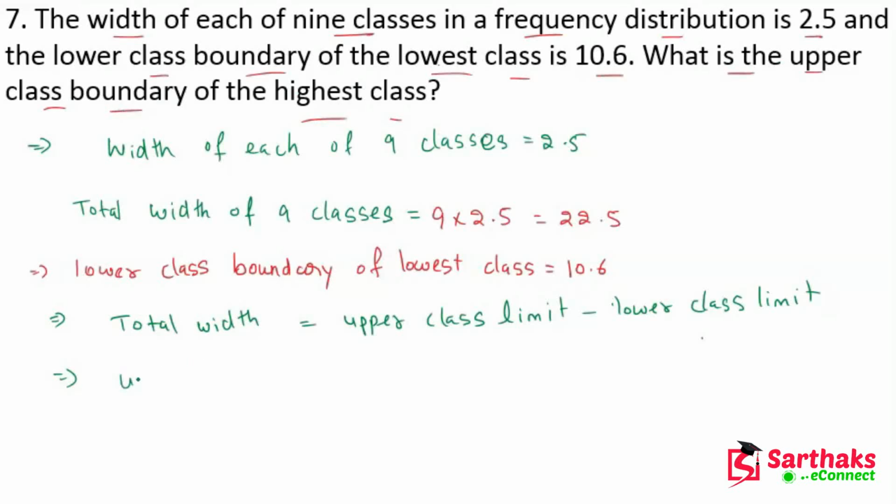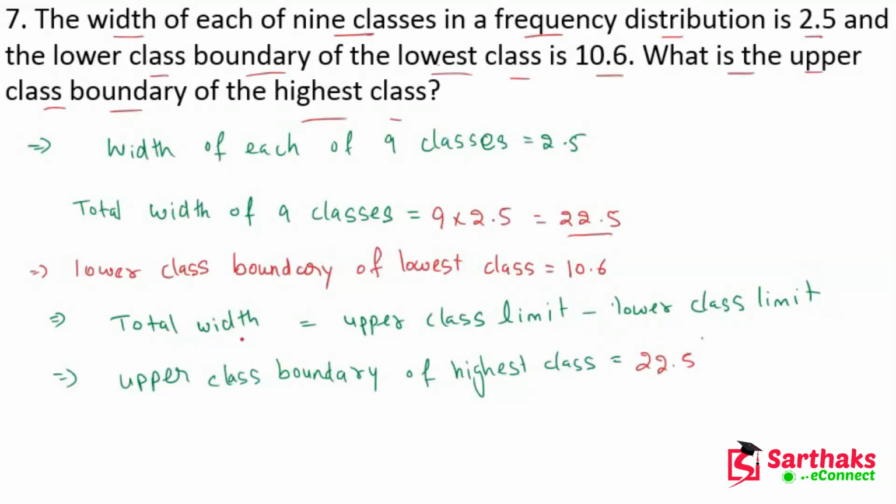So the upper class boundary of the highest class is equal to the total width, which is 22.5, plus the lower class limit.